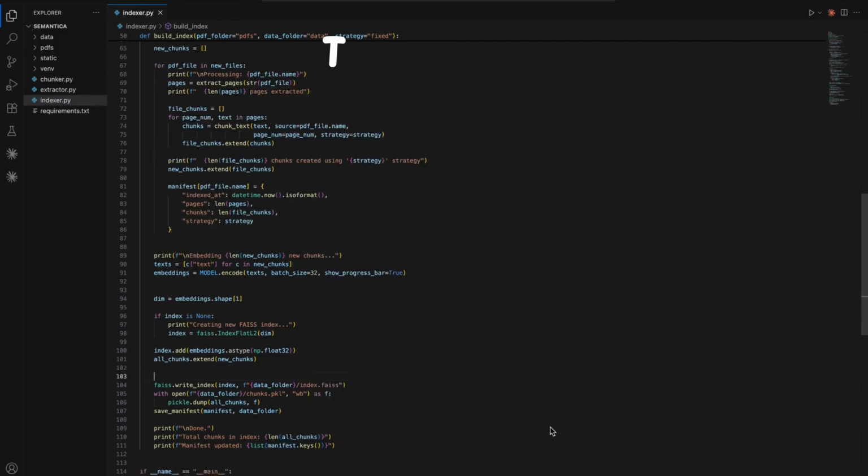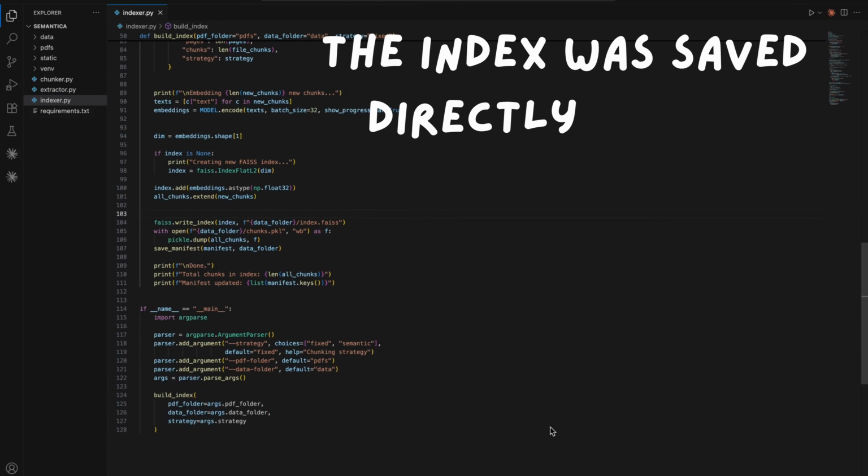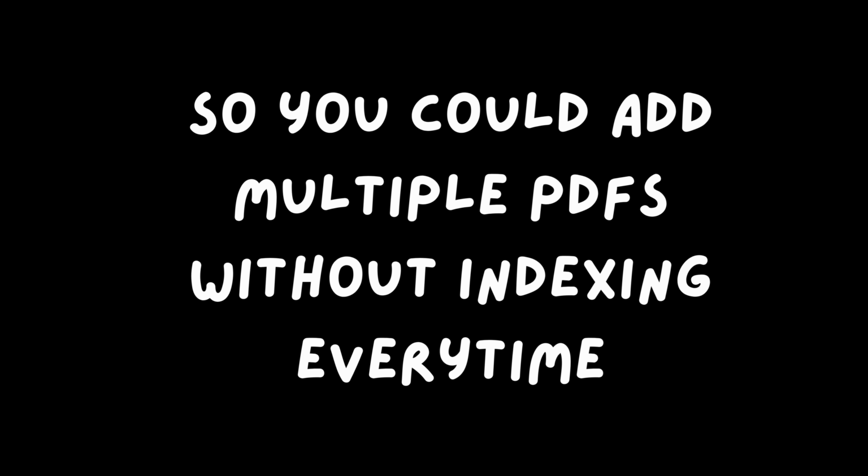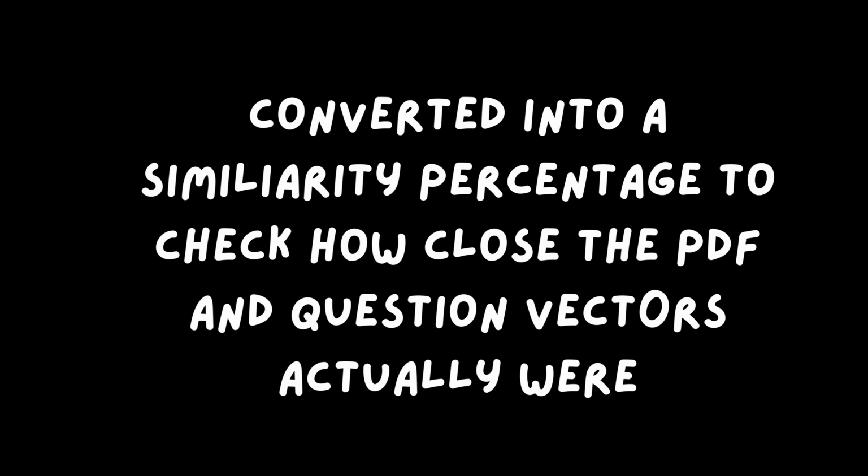To make it practical, I configured the app to save this FAISS index directly to disk. This way, when you add a new PDF later, the system only processes the new pages and appends them to the existing index instead of rebuilding your entire database from scratch. I also converted the distance scores into a similarity percentage so the interface could show how confident each result was.